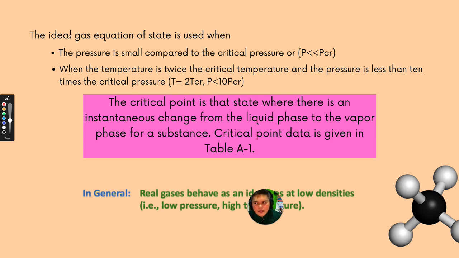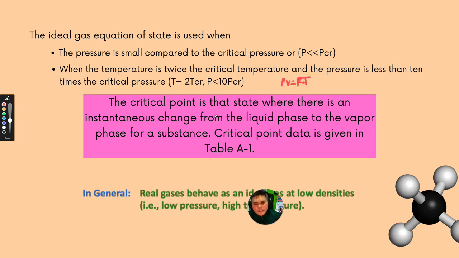So for this particular equation, if you want to use the ideal gas equation, the pressure must be lower than the critical pressure. Again, this is your critical pressure, so it must be below this. Okay, so when the temperature is twice the critical temperature, and the pressure is less than 10 times the critical pressure, then we can use PV equals RT.